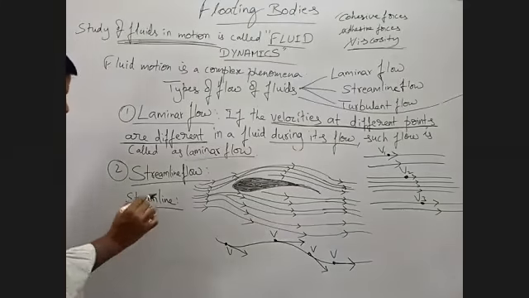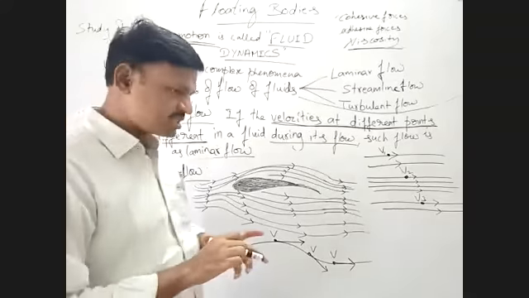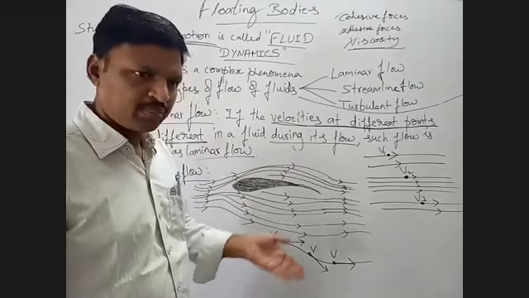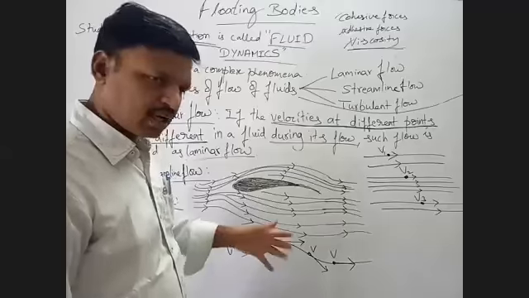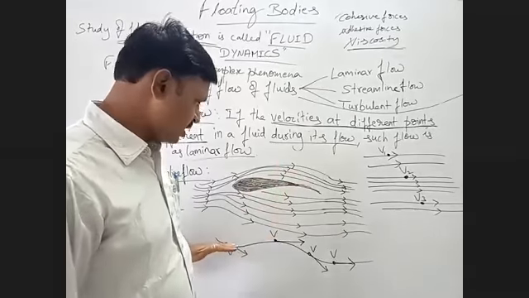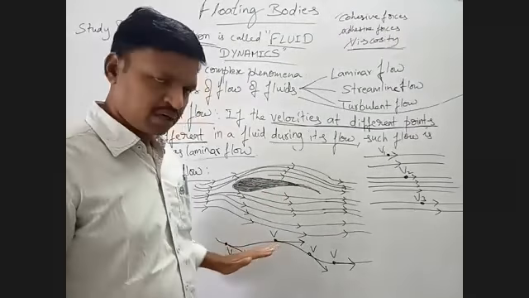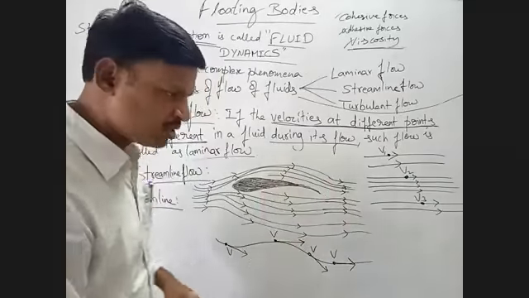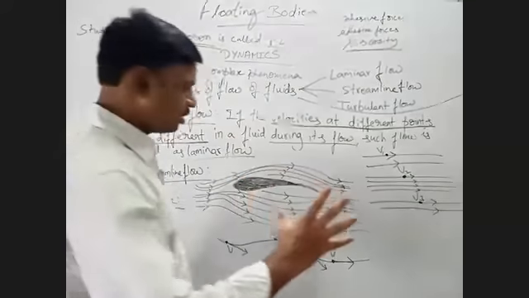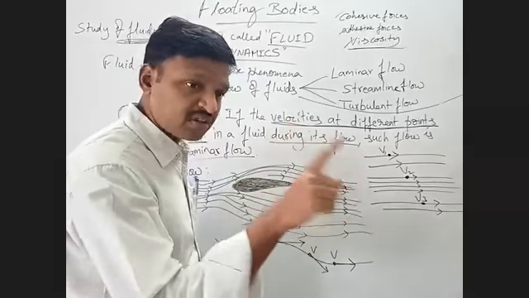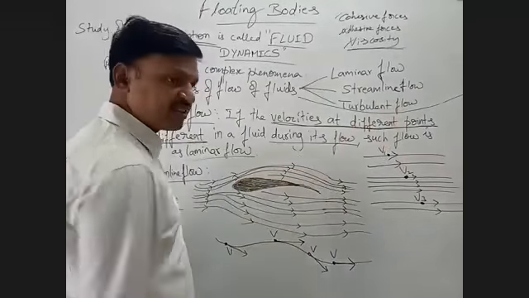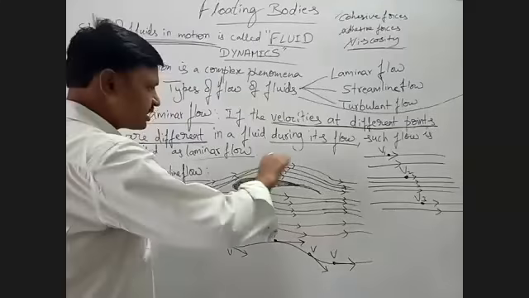Streamline is nothing but the direction. Streamline is the path followed, or the path of velocity. Or simply, the direction of the curve. Here we have a curve. Suppose what is the path the fluid follows while it is encountering such a surface? What will you say? It is a curved path.